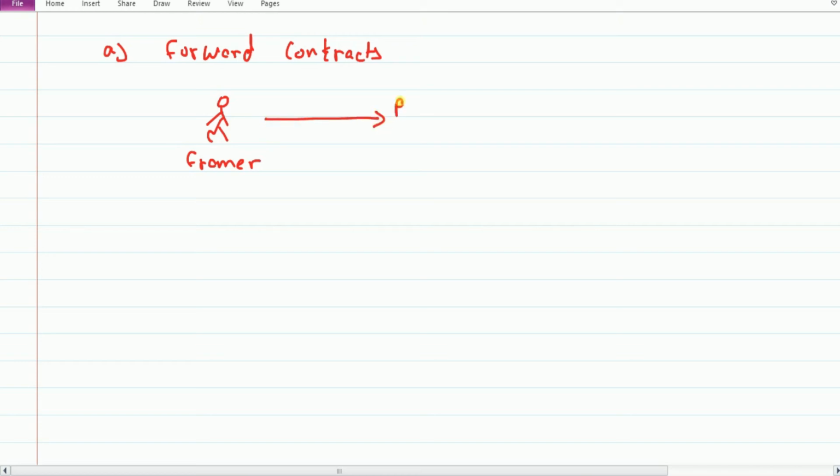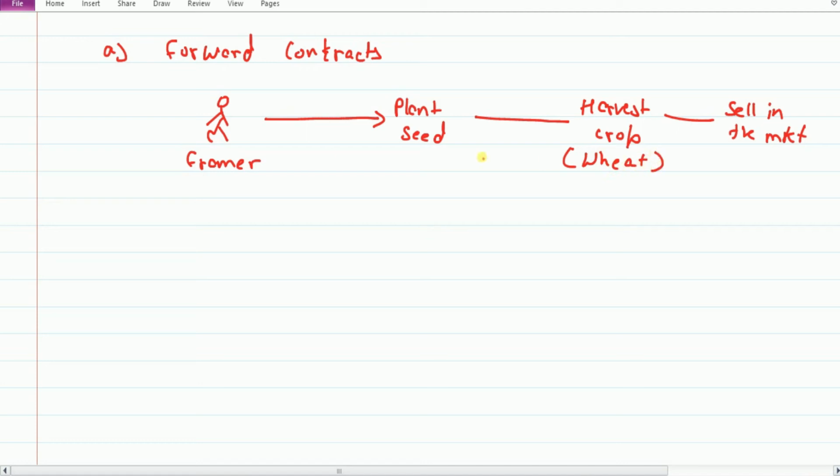He plants seed, harvests the crop and then sells it in the market. Say, wheat. So in the market he wants to sell at cost plus a certain profit, correct? Then only will he be able to survive and earn a livelihood for himself.